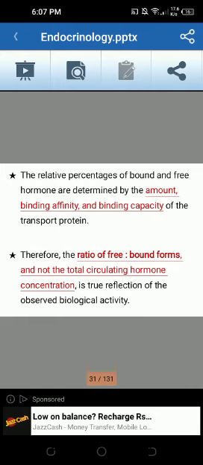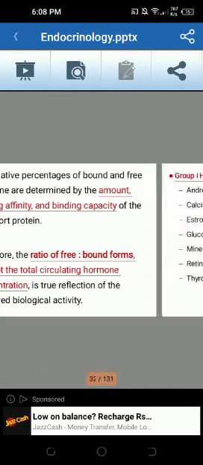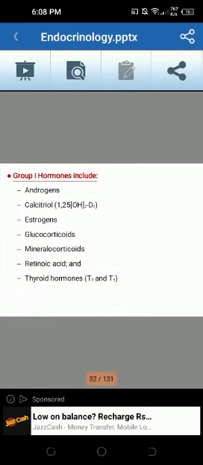The relative percentage of the bound and free hormone is determined by the amount, binding affinity, and binding capacity of the transport protein. Therefore, the ratio of free to bound forms, and not the total circulating hormone concentration, is a true reflection of the observed biological activity. Group 1 hormones include androgen, calcitriol, estrogen, glucocorticoids, mineralocorticoids, retinoic acid, and the thyroid hormones.